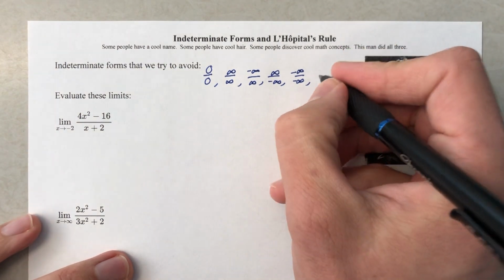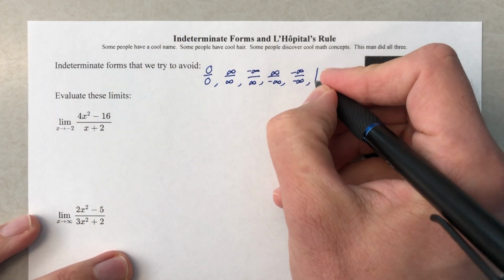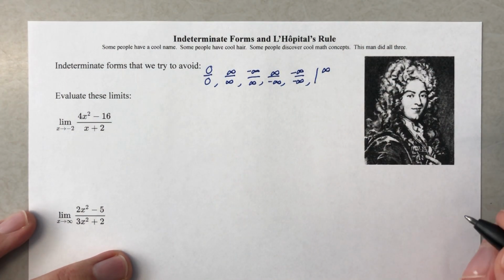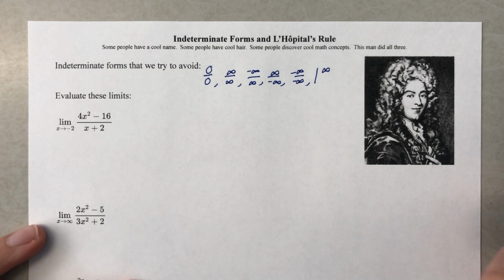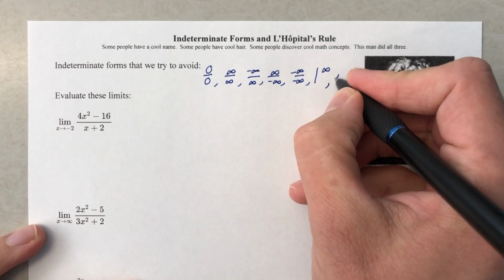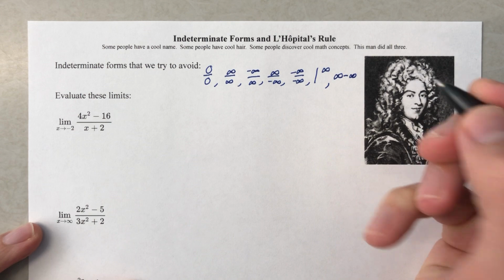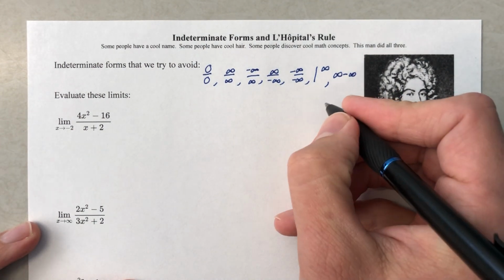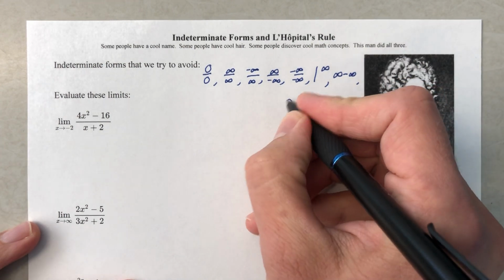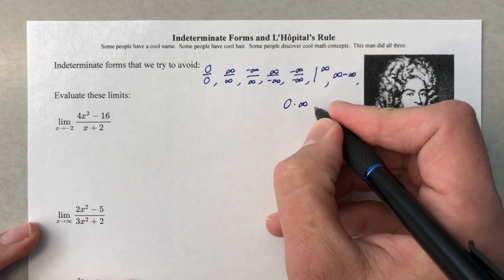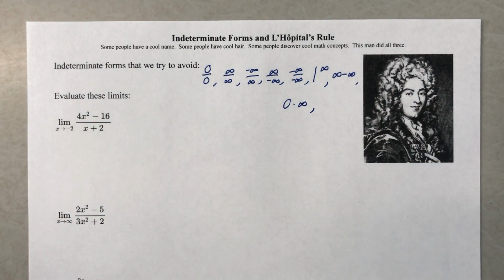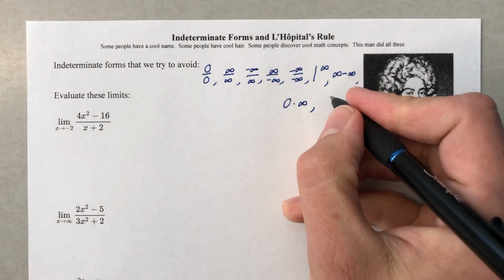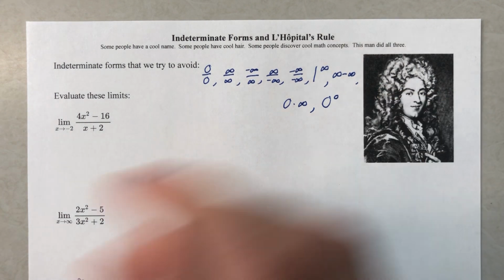See, wasn't that fun? I was thinking you didn't know what they were yet. 1 to the infinity, and you're like, oh, that's just 1. Is it now? We don't know. Infinity minus infinity, oh, that's 0. Is it now? Different sizes of infinity. Here's a fun one. 0 times infinity. And then my own personal favorite, that I actually have a little bit of frustration over, is 0 to the 0.